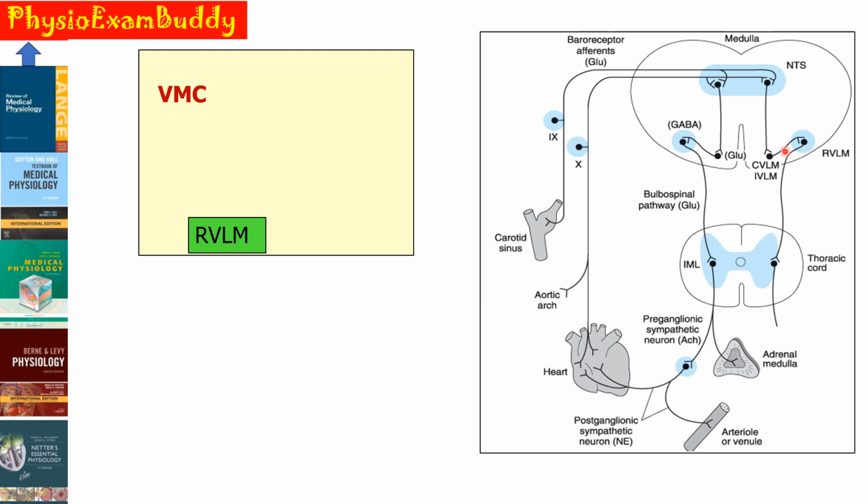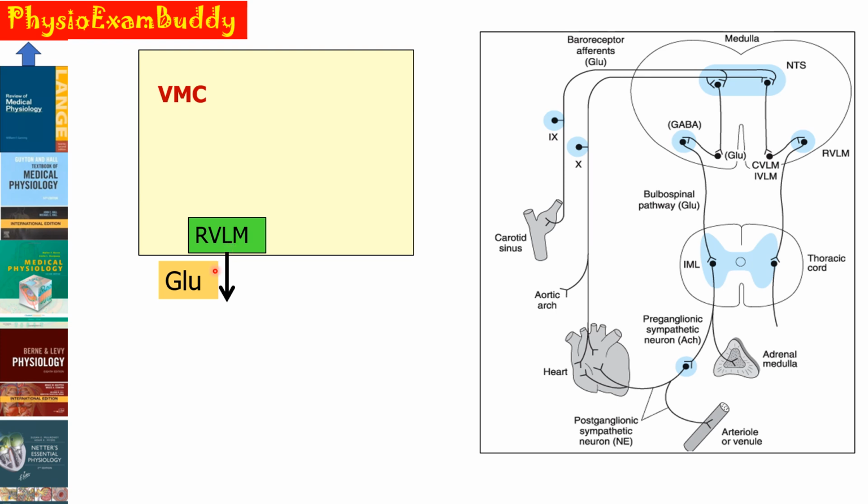You can see here that the RVLM is located bilaterally in the upper medulla in the anterolateral region, and it mainly contains glutaminergic neurons. That means the neurotransmitter secreted from our RVLM is glutamate. Glutamate is an excitatory neurotransmitter, and one peculiarity of this RVLM is that it is like our pacemaker of the heart, that is, it discharges rhythmically in a tonic fashion, and it will excite the sympathetic preganglionic neurons in the intermediolateral gray column of the spinal cord.